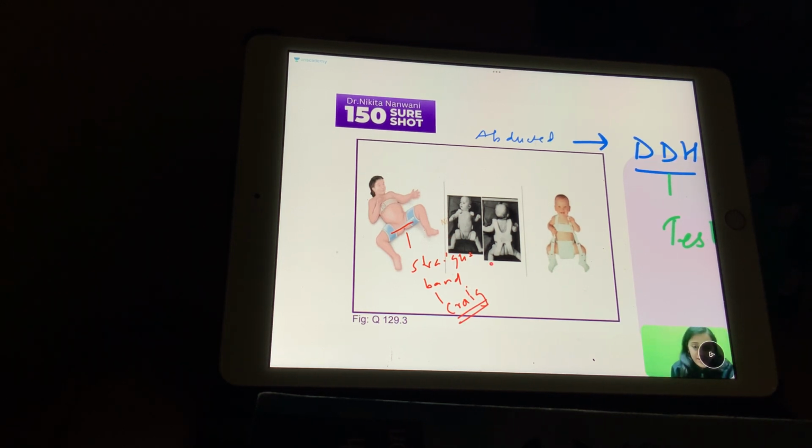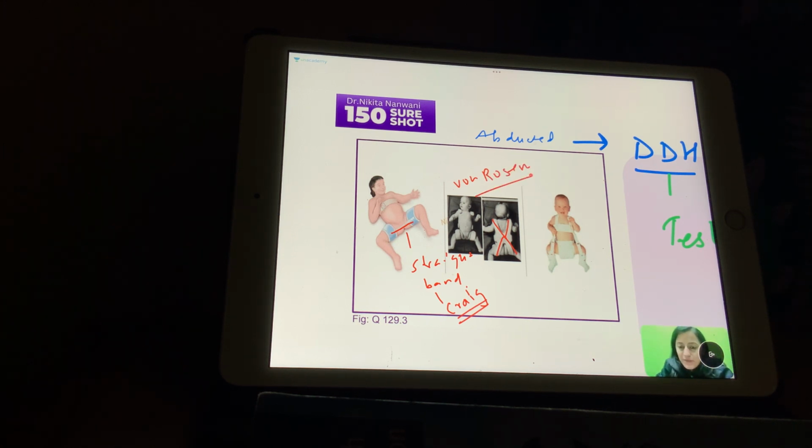Okay, that is Craig. This one, when you see this V, similar to what we saw in the snake, a straight V, an inverted V, which is being formed here with the abducted thigh. There it was diamond shape. V for viper, here V for Von Rosen. Okay, that is Von Rosen.